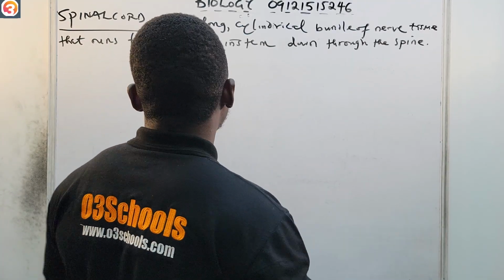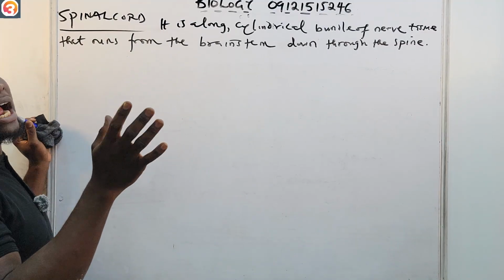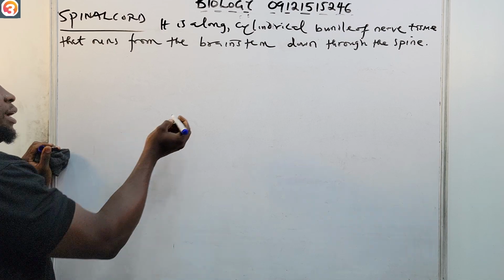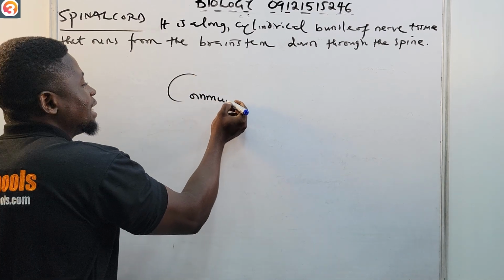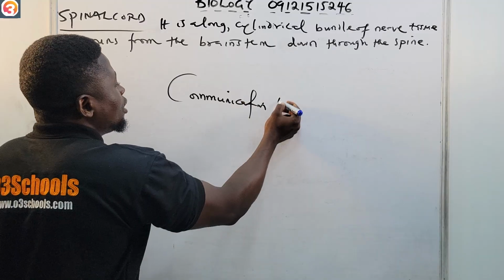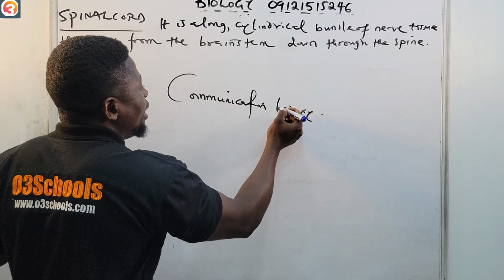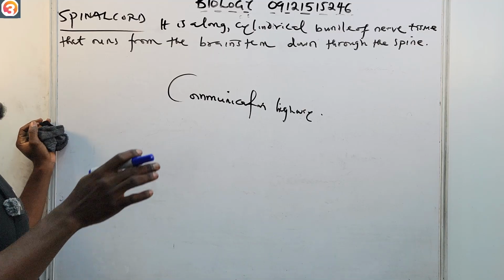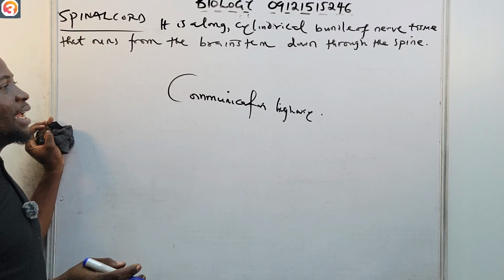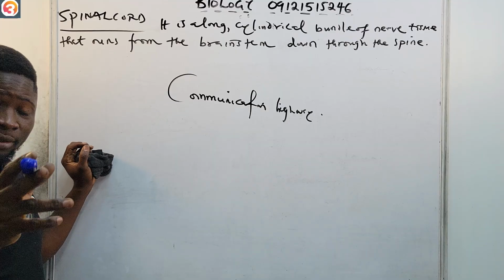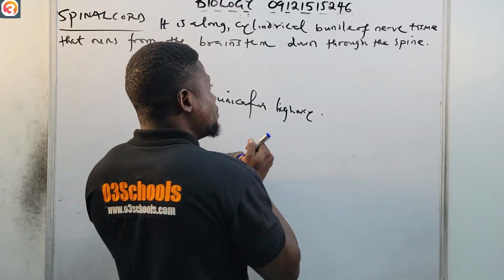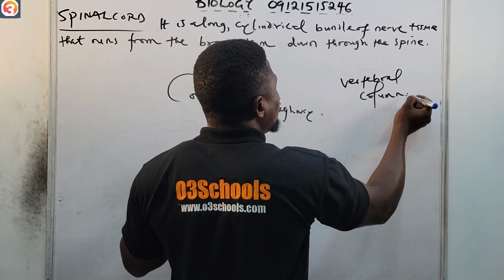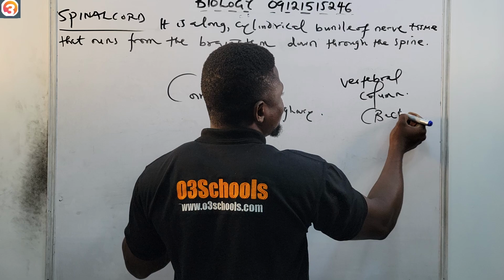And of course, this spinal cord is the main communication highway between the brain and the different parts of the body. Like I said, it's like the main internet cable. It's the main communication highway between the brain and the rest of the body. So the spinal cord is very, very important. And we know that the spinal cord is protected by the vertebral column, or the backbone, sorry.